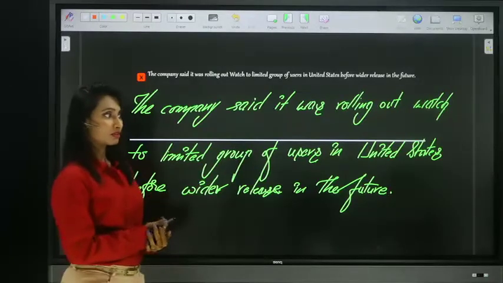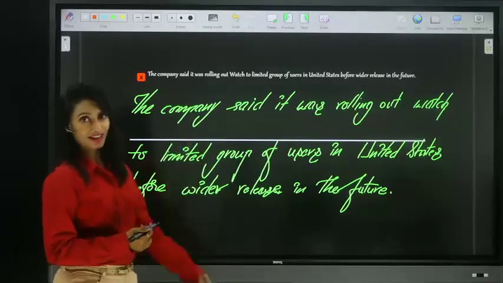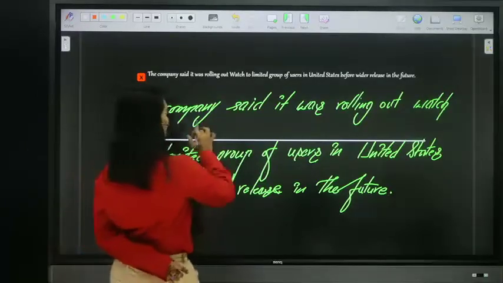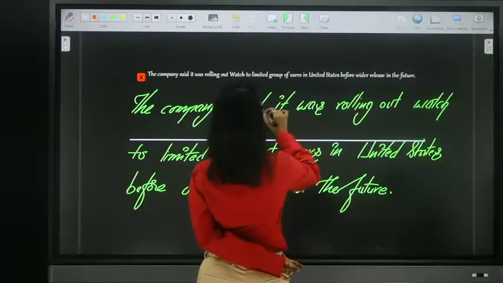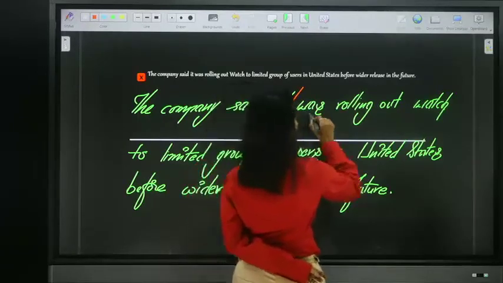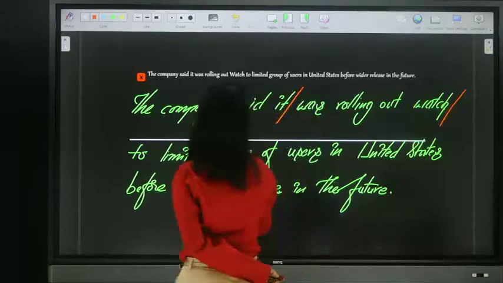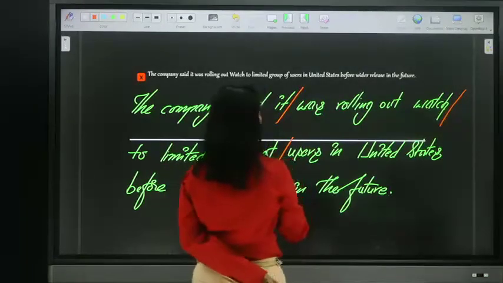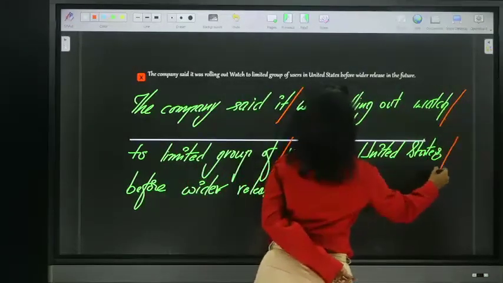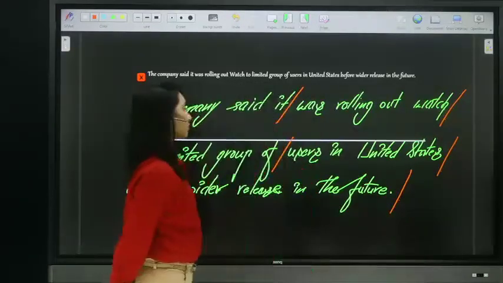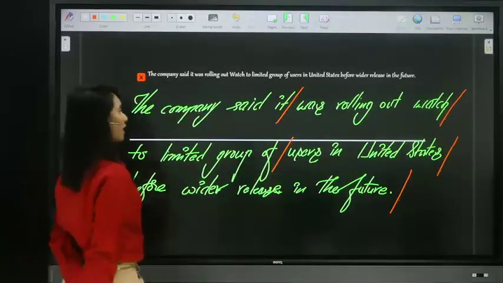Yes, Angela, you found only two, but there are more. Let me divide and show you. The company said it was rolling out watch to limited group of users in United States before the wider release in the future. So I made it into five parts actually.